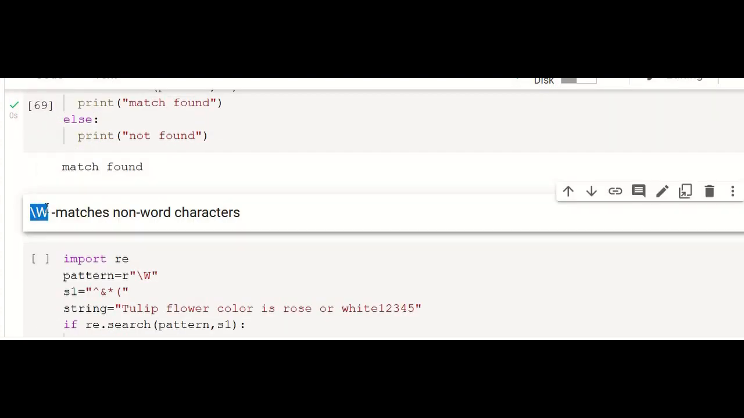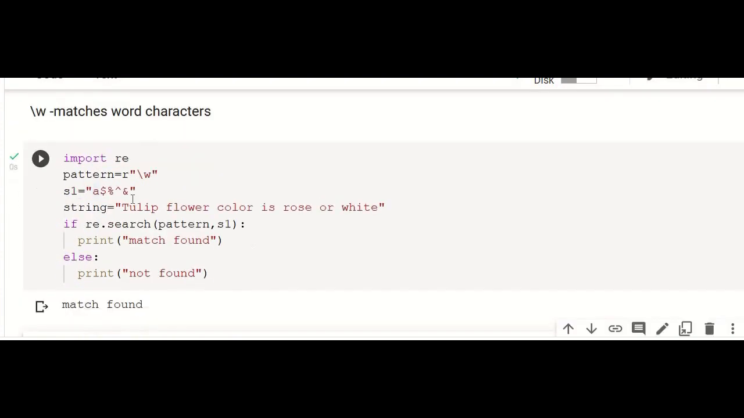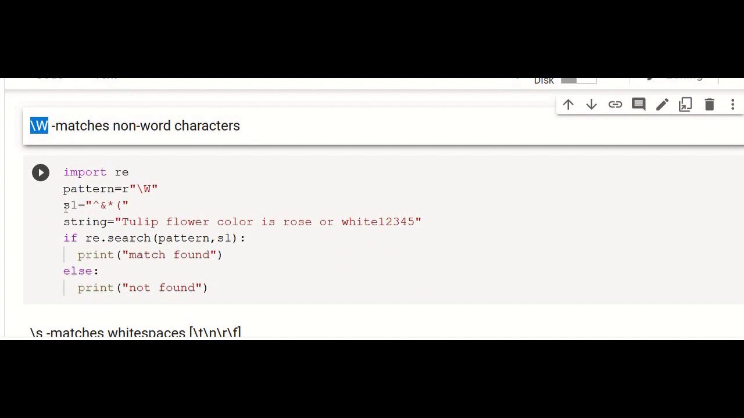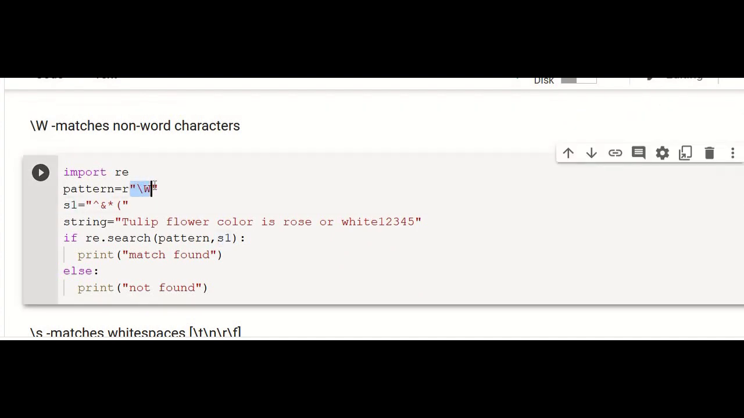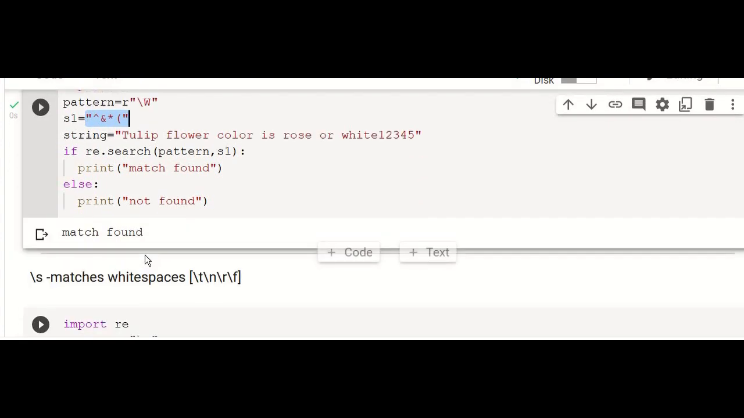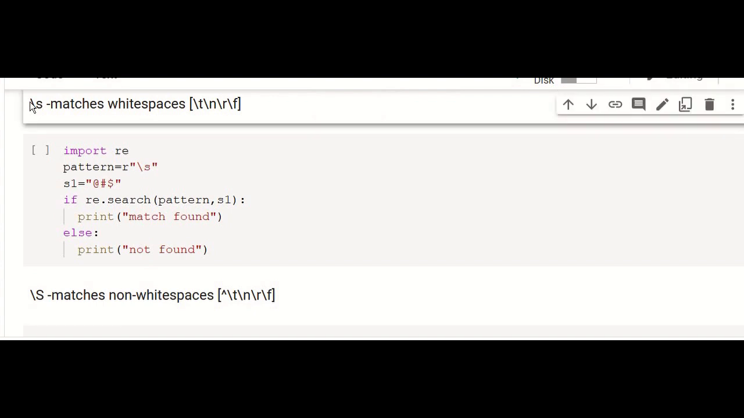And this capital \W is just the opposite of the small \w. It matches non-word characters. Now the same example S1, now it has this capital \W. So if it matches, now this match will be present because all the non-word characters are available in the pattern and also the string. And this \s matches the white spaces. Whenever there is \t, \n, \r or \f, there will be some white spaces. So that will be matched.